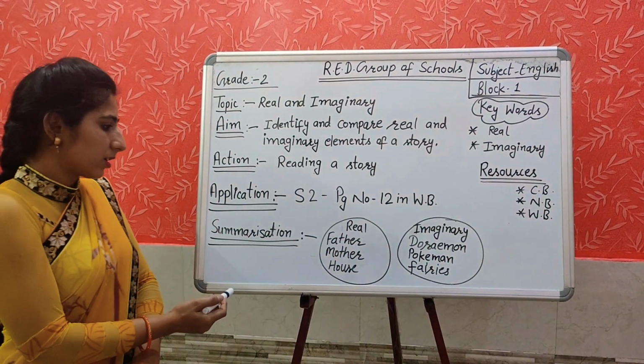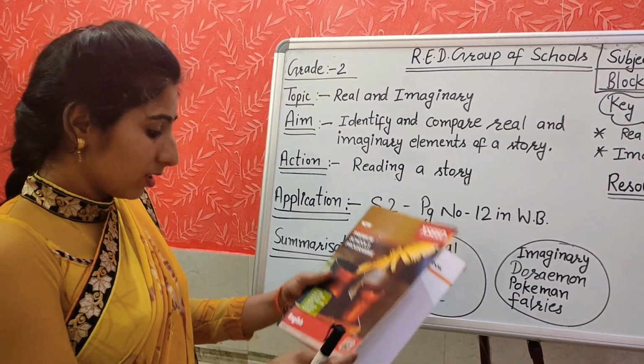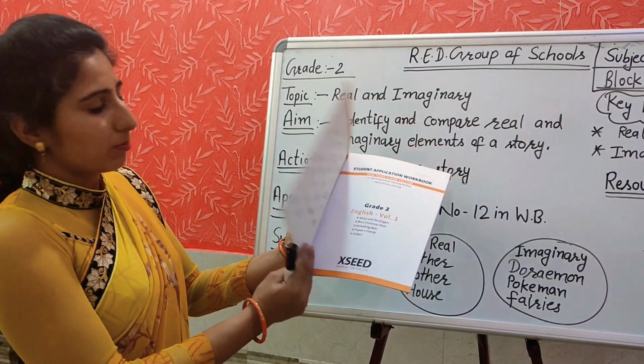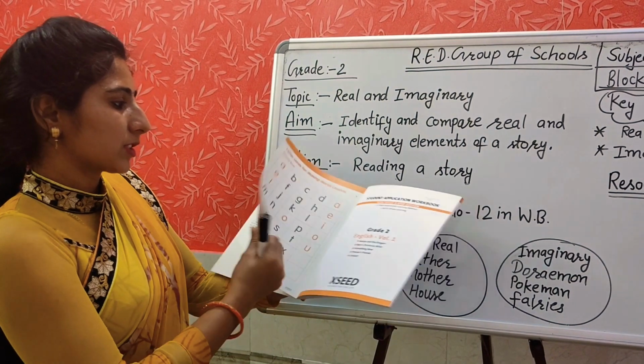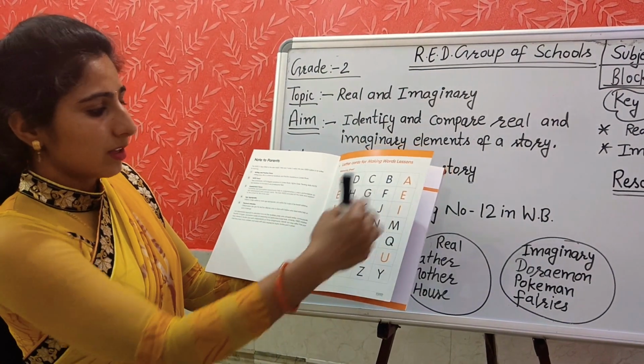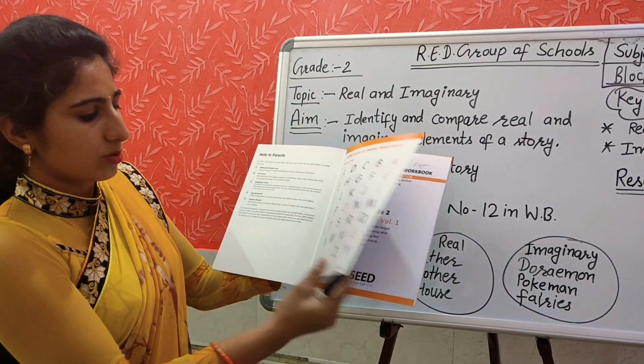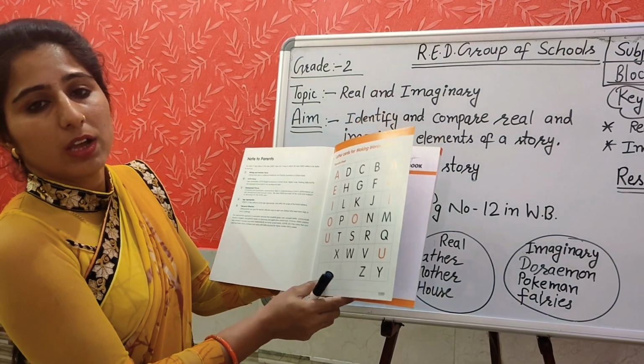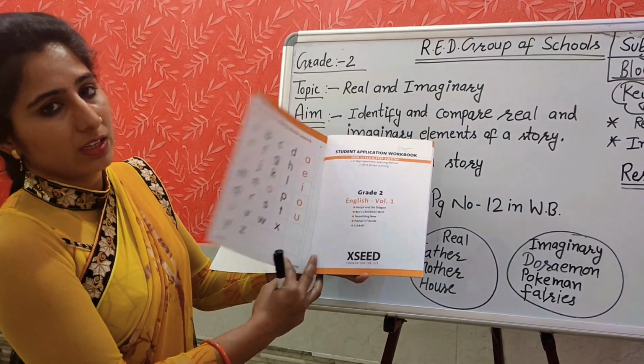So we have learned about the real and the imaginary. For the next class, you will open your workbook to the first page. You will tear this page and make the cutouts. Both the sides of these are given. You have to make these cutouts and be ready with these resources.